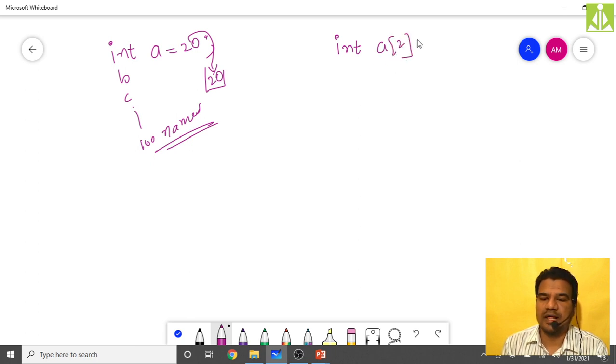Like this we are declaring. We have to use square brackets, and followed by the size you have to specify. Now this a of 2, how many variables is it having? It is having 2 variables. And how can I access those 2 variables?